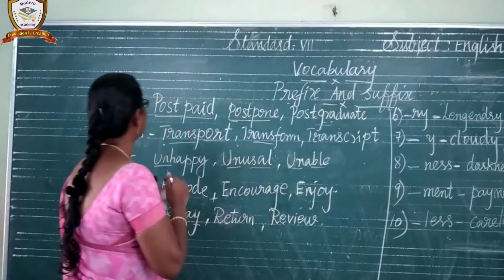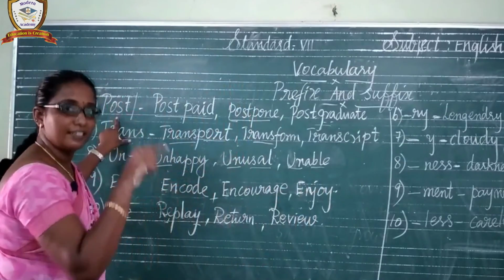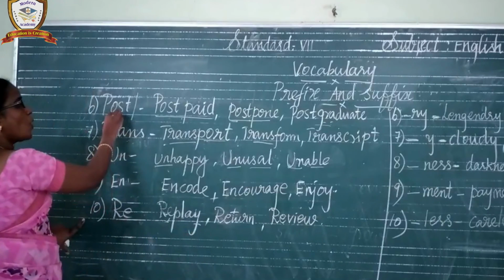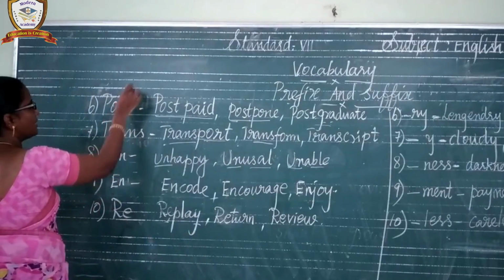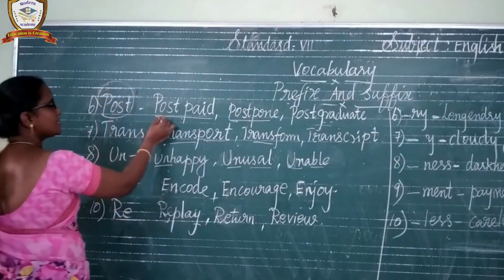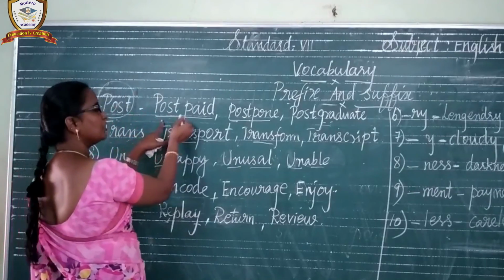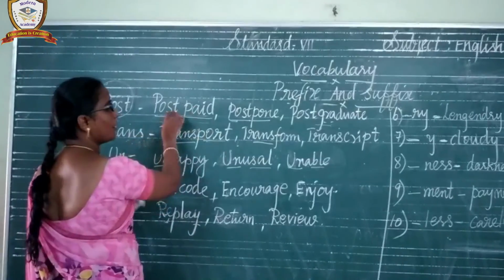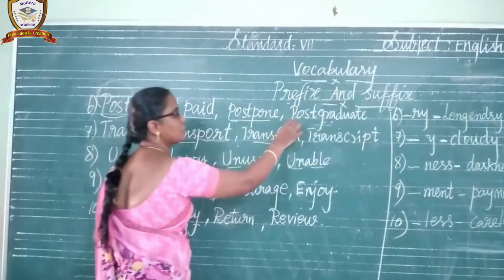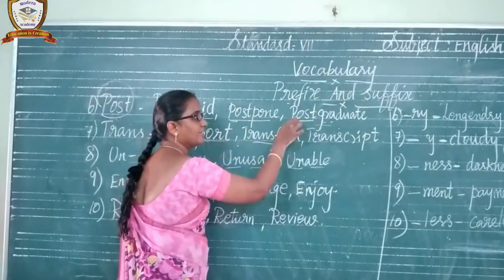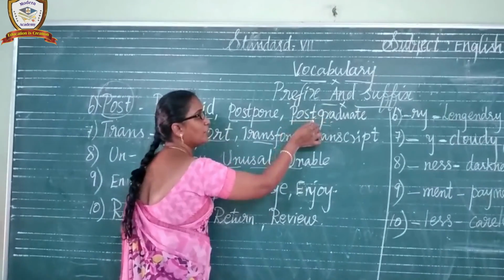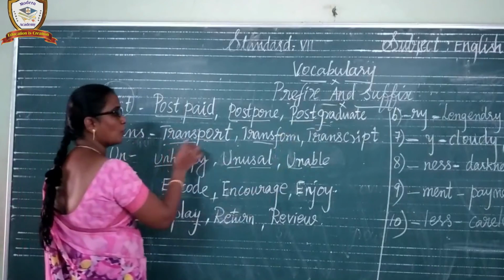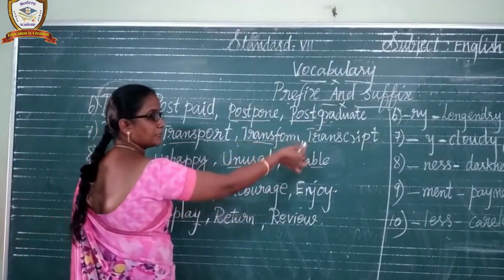In the last class we learned 1 to 5. Today's class we are going to learn 6 to 10. Post. Understand? Post is the syllable. By adding the post syllable with another word, we form a new word. Postpone, postgraduate. Graduate before we add the word post to form a new word. Postgraduate. And the next one, transport, transform, transcript.